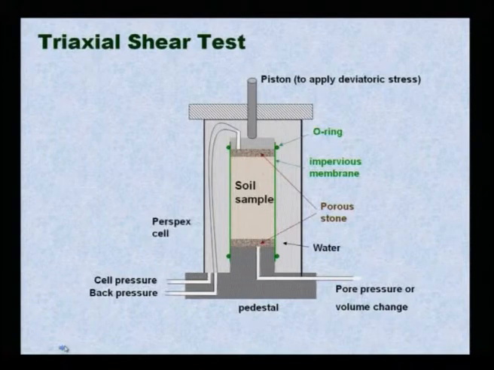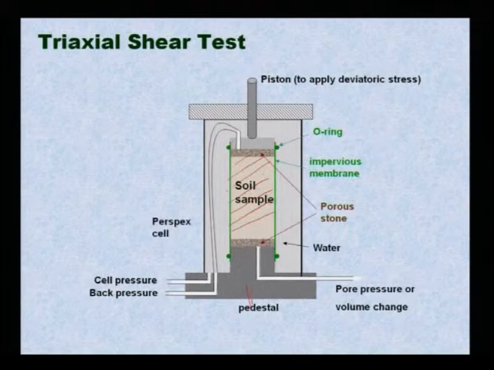Just showing how this triaxial test looks like, though I have discussed earlier and basic principles I have discussed. This is the complete triaxial cell. If you look at this triaxial cell, the soil sample is to be provided above the pedestal.